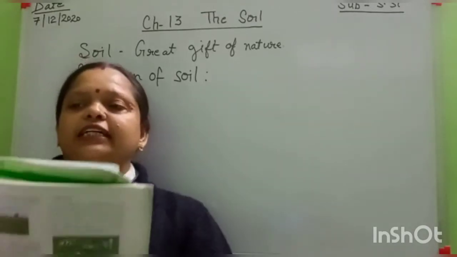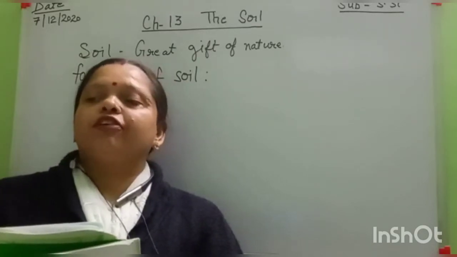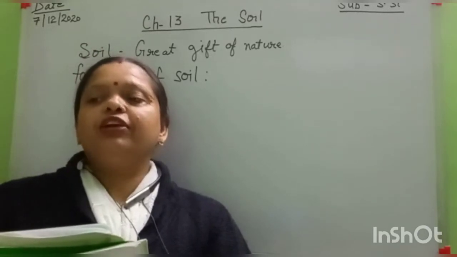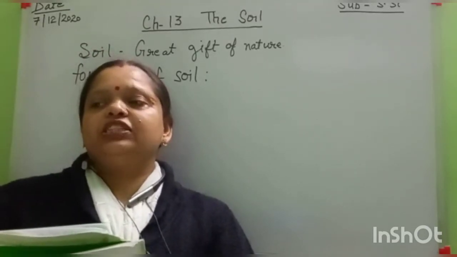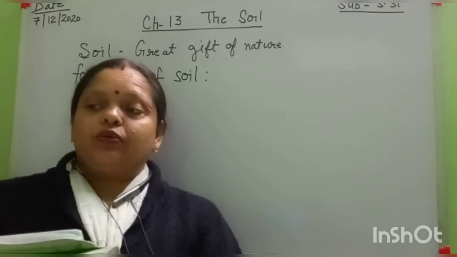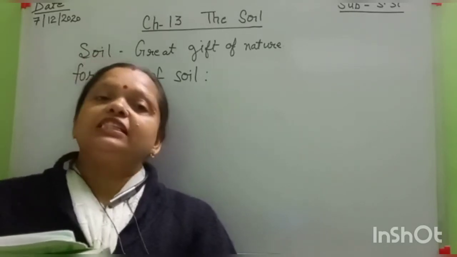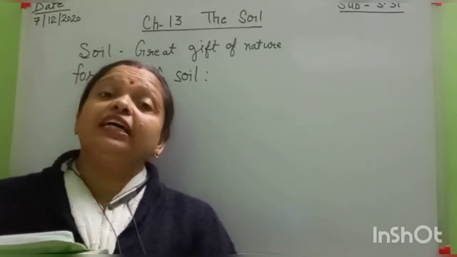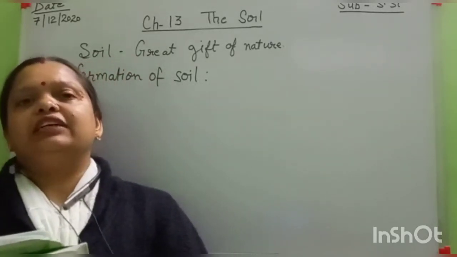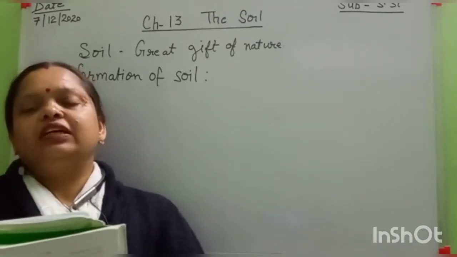After that, weathering of rocks. Weathering of rocks occurs due to heat, wind and flowing water, which break down the rocks into small pieces. These small pieces break down further to form tiny particles, very small particles of soil. After that, wind, rain and rivers carry the soil to different places.